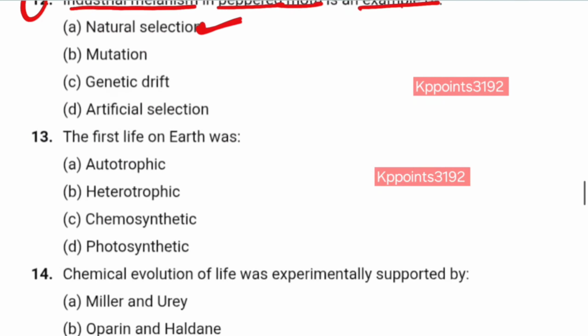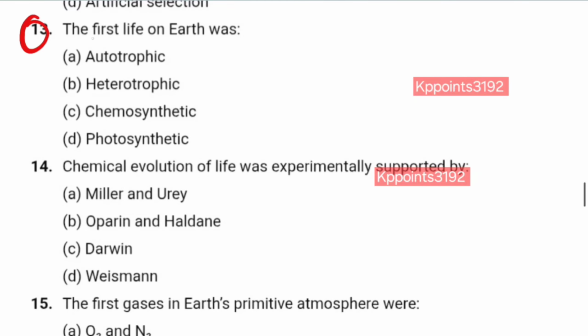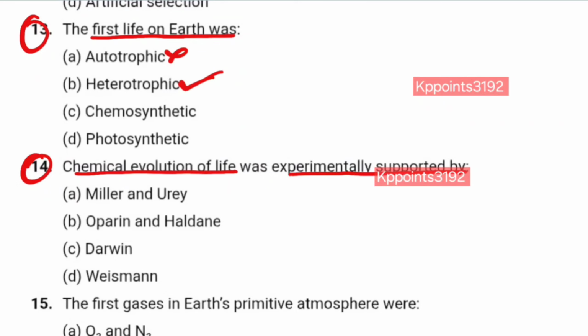Now, next, question number 13. The first life on earth was autotrophic? No. Heterotrophic? Yes. Number 14. Chemical evolution of life was experimentally supported by Miller and Urey? Yes.